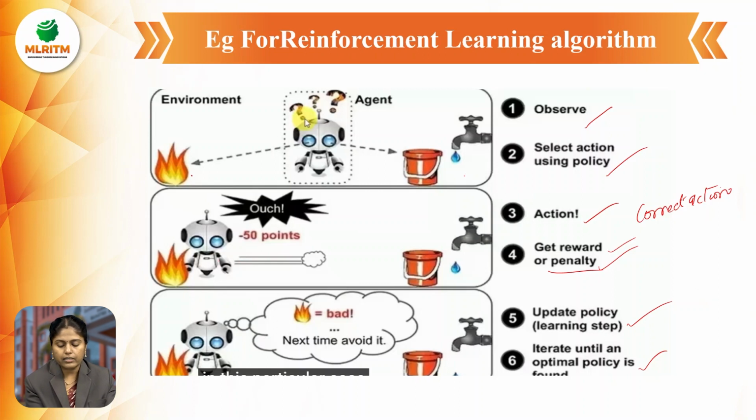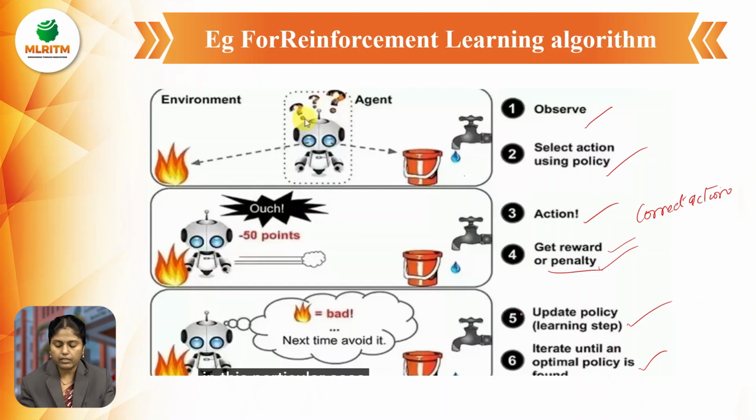If it is doing correct actions, you are getting rewards. But if you are doing the wrong action, you are getting minus 50 points, meaning it is getting the penalties, meaning this agent should stay here only. And the next time, we should avoid this. By doing this we have to realize that next time we should avoid this particular operation.